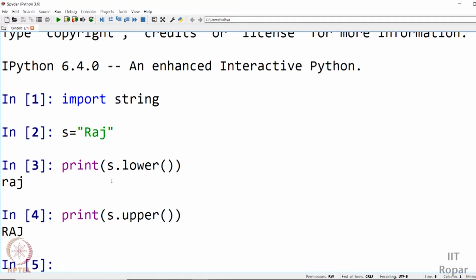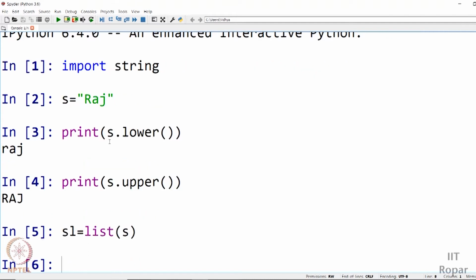So when we have this as a whole string, we cannot do that comparison. So we need to convert it into a list of characters, a list of individual letters. That will be required in our program. So we'll see how this can be done. So let me say the string list is nothing but list of the string S. The variable is S, so I am passing it. Okay, so it was converted into a list.